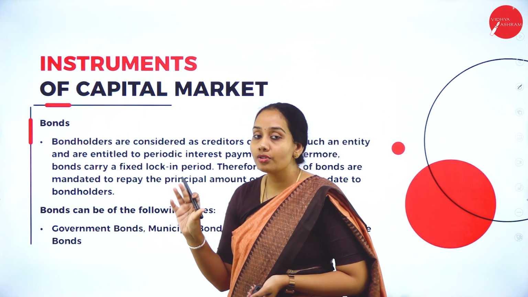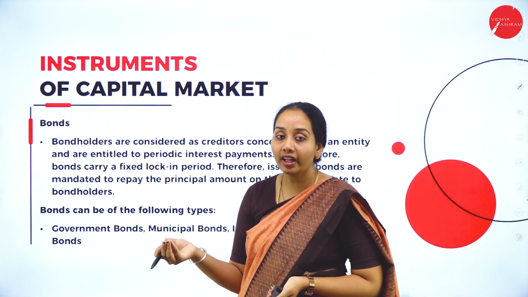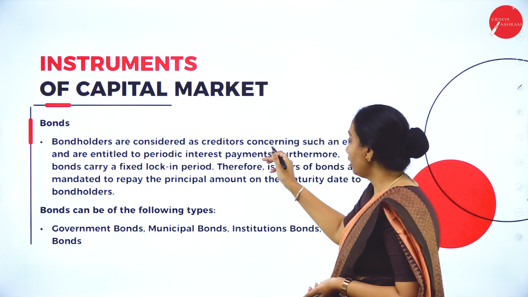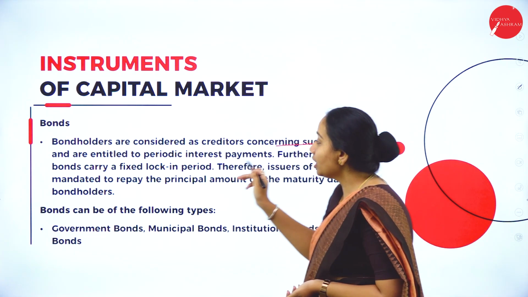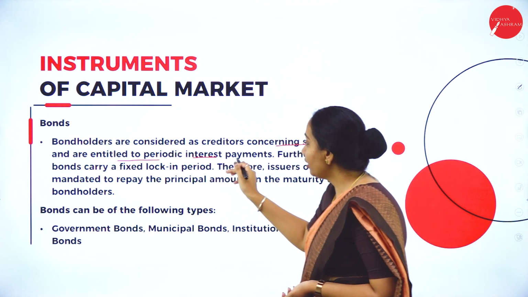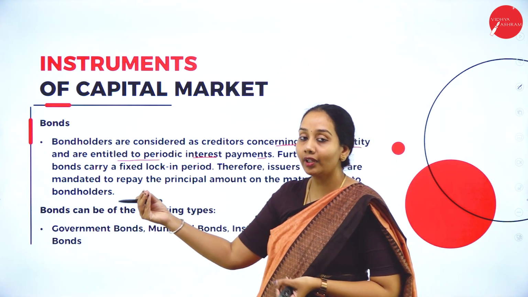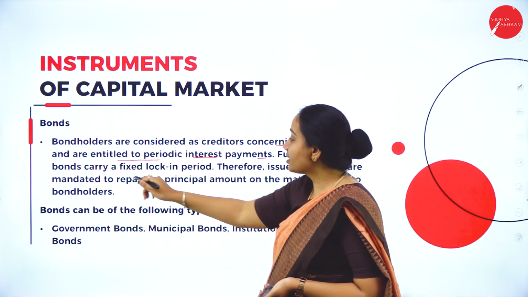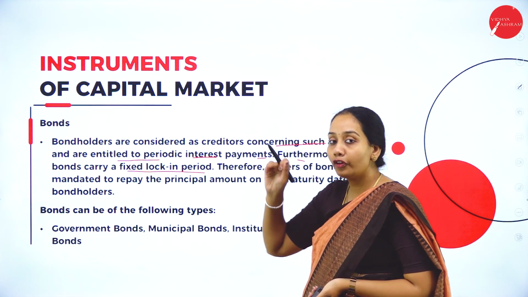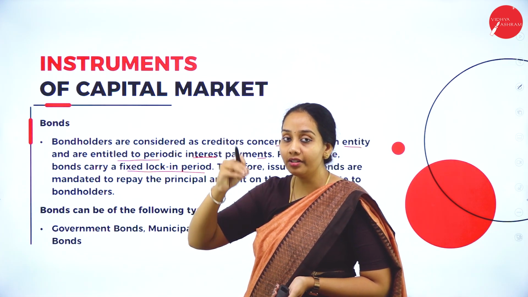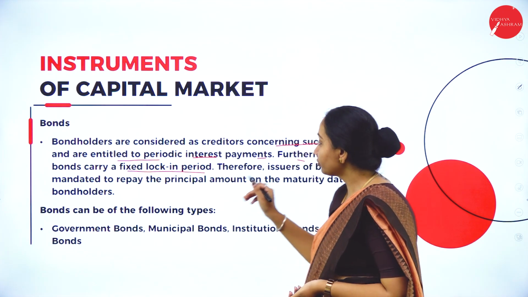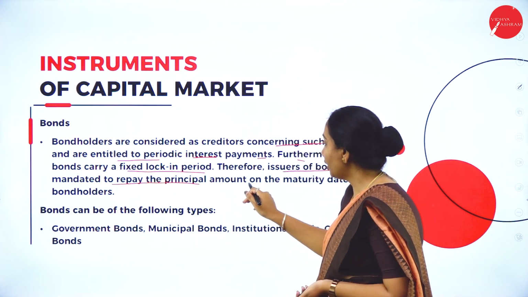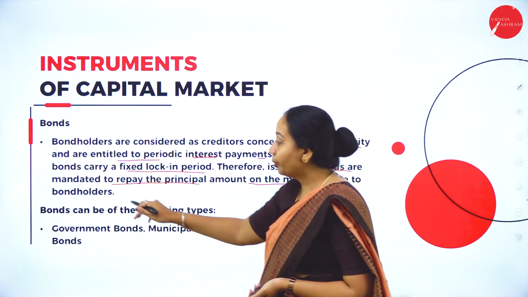Next is bonds. Bonds are also another important type of instrument. The bond holders are considered creditors, and are entitled to periodic interest payments. So this is for a longer period of time, with periodic interest payments. Furthermore, bonds carry a fixed lock-in period. For a fixed period of time, they get the interest till the maturity period. Therefore, issuers of bonds are mandated to repay the principal amount on the maturity date to the bond holders.